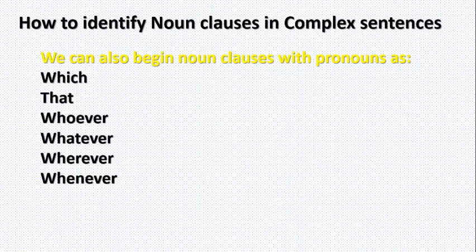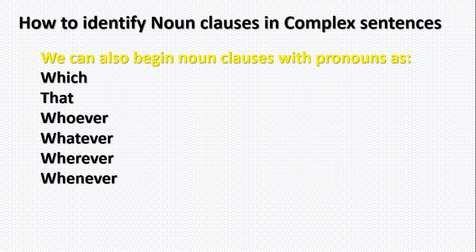Whatever I do is not your business. What is not your business? Whatever I do. So you can see that they are there. Remember what a noun is. A noun is a name in a sentence. So all these expressions, once they start a subordinate clause, they must serve as what? A name in the sentence. When they do that, we say they are noun clauses.